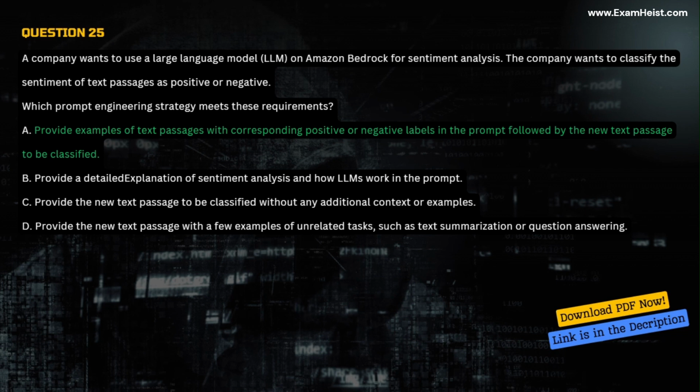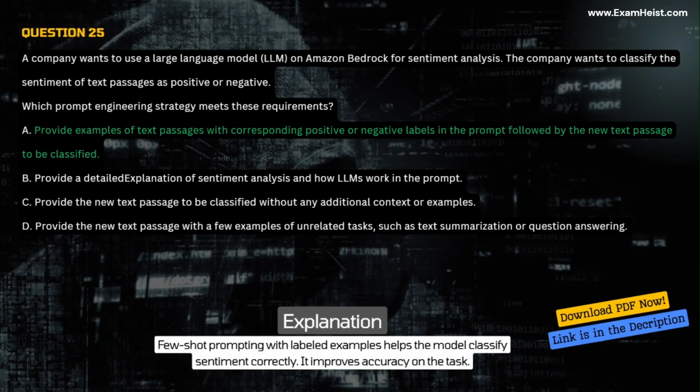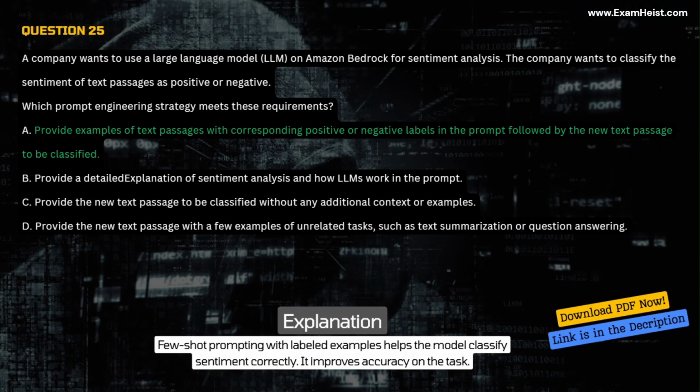Correct answer A. Provide examples of text passages with corresponding positive or negative labels in the prompt followed by the new text passage to be classified. Explanation. Few-shot prompting with labeled examples helps the model classify sentiment correctly. It improves accuracy on the task.